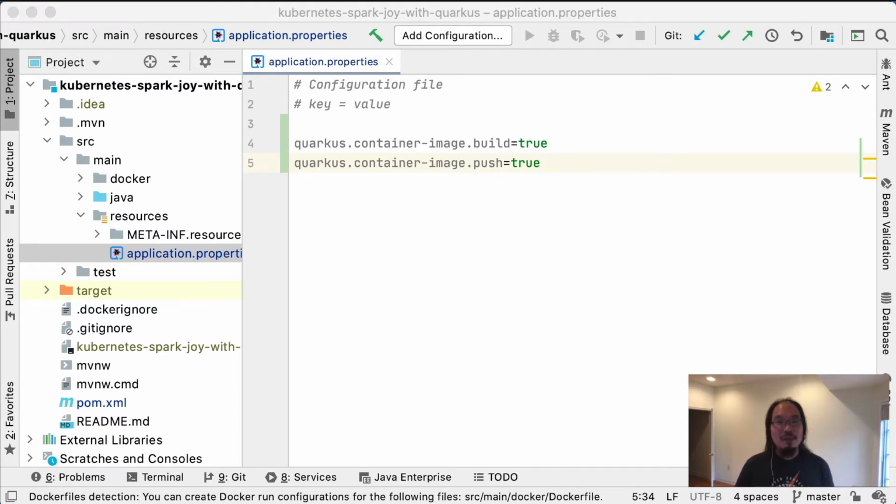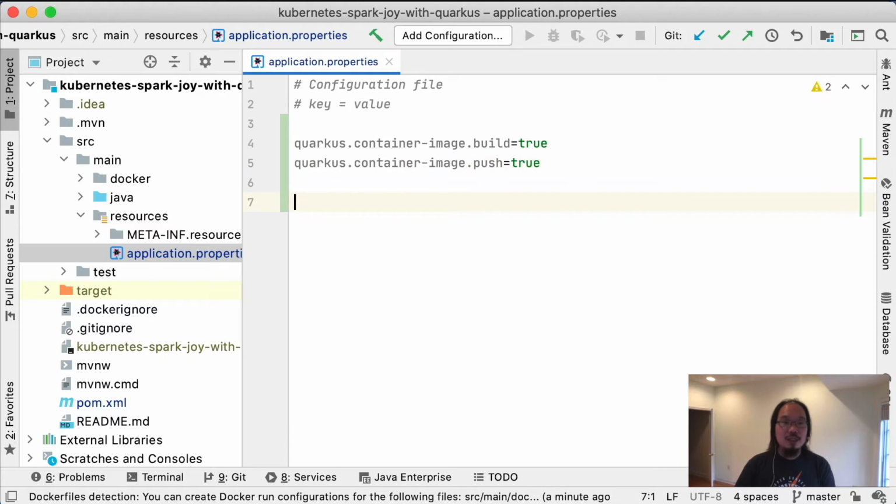However, what is the name of this container image? Well, Quarkus gives you a way to configure this. Basically, it's broken down into three parts. Which three? Well, first of all, there's the registry name. Are you pushing to Docker Hub or to another registry? For example, on Google Cloud, I can push this to my container registry, GCR, so for this I can set it to gcr.io. And then there's the group name. This is just a sub-organization under the registry.